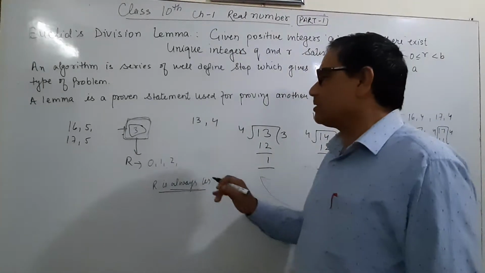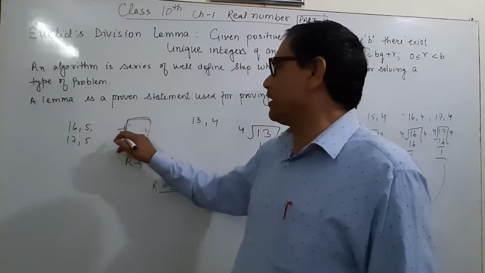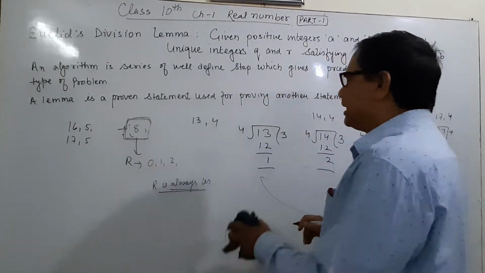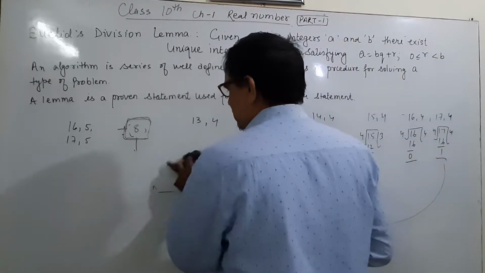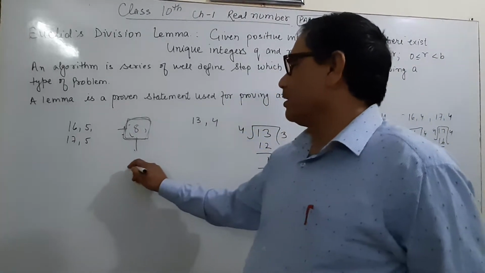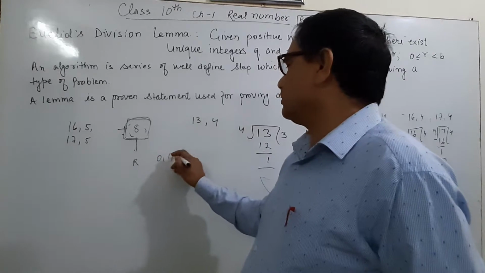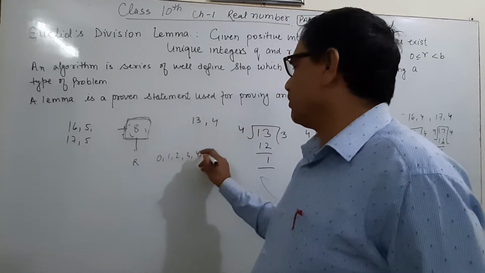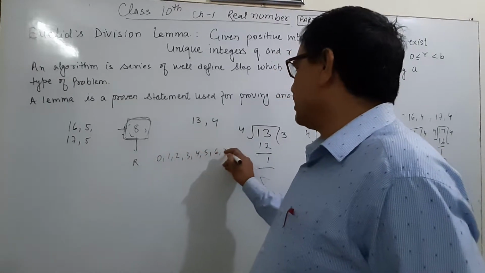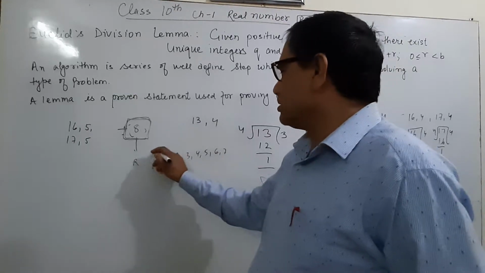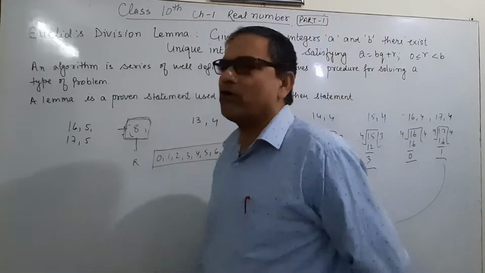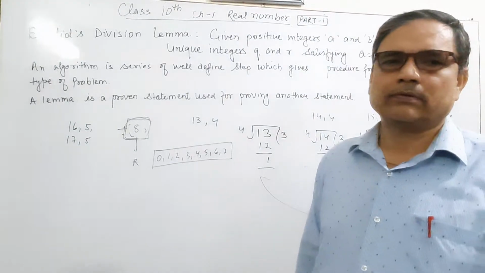If I have to divide any number by 8, the remainder will be 0, 1, 2, 3, 4, 5, 6, 7, not 8. These are the possible values of the remainder.